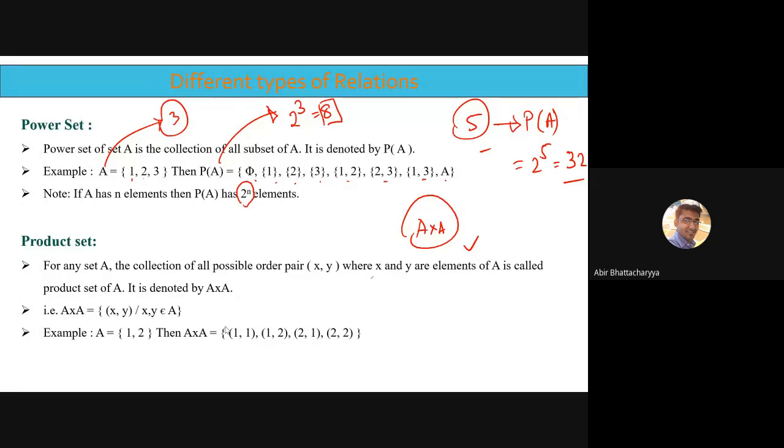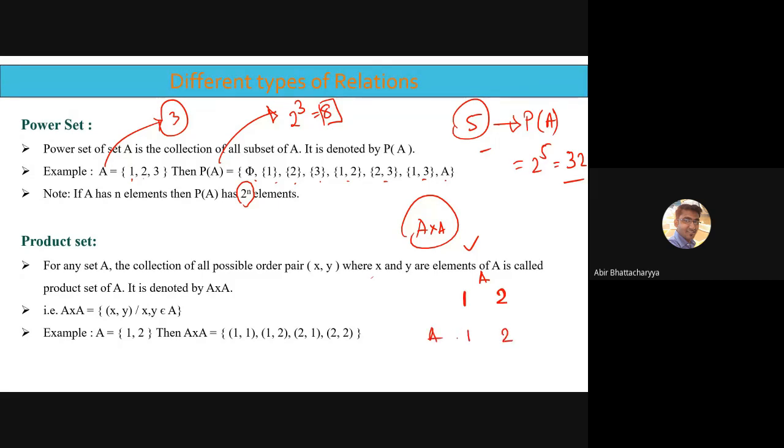So what are the possible ordered pairs? That is your product set. If I take 1, I will write 1 and 1, then 1 and 2, from A.